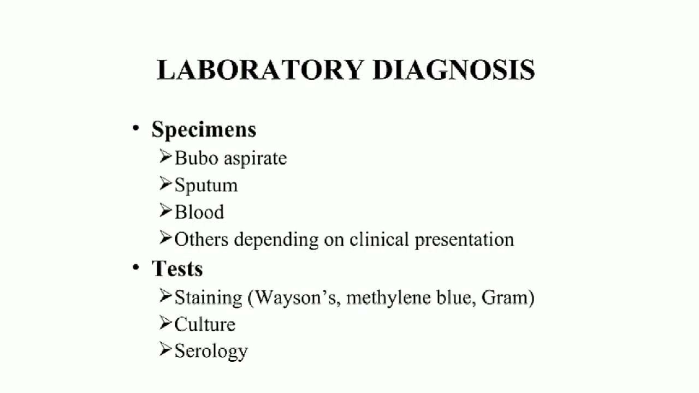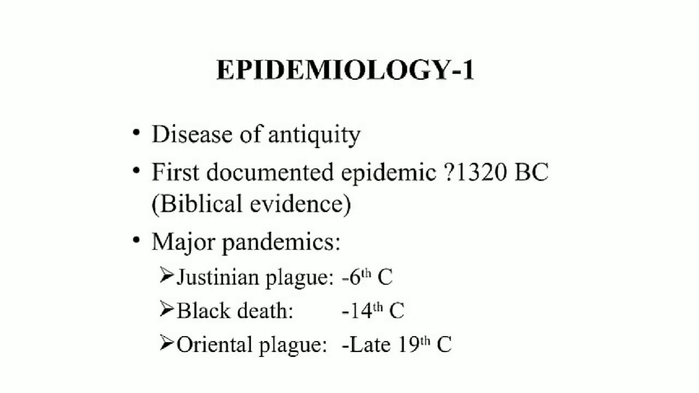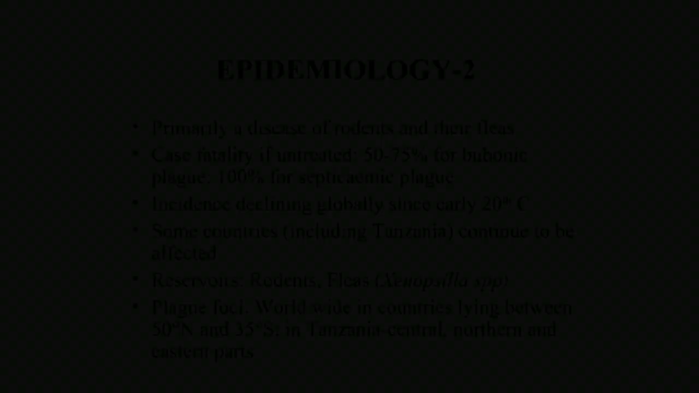Laboratory diagnosis specimens: bubo aspirate, sputum, blood, others depending on clinical presentation. Next, staining tests as usual: Gram staining, methylene blue, Wayson staining. Next, serology: ELISA, immunoelectrophoresis. Epidemiology: the disease of antiquity. The first documented epidemic was 1320 BC. Next, the major pandemics: Justinian Plague, 6th century; Black Death, 14th century; Oriental Plague, late 19th century.